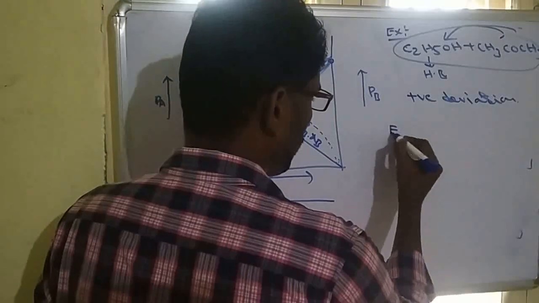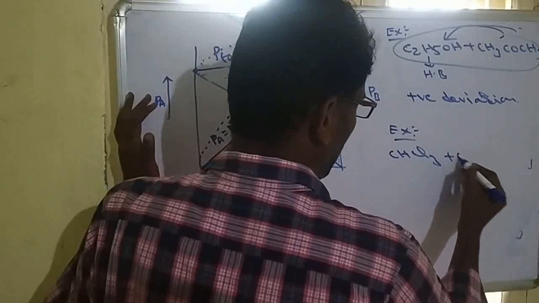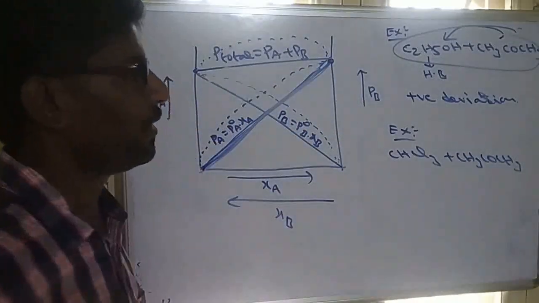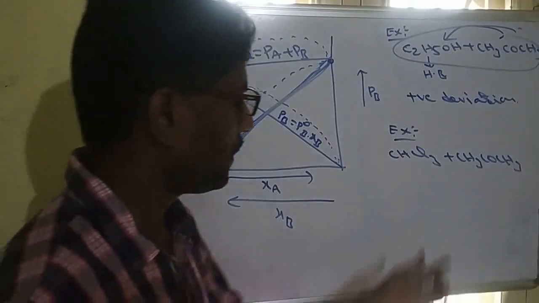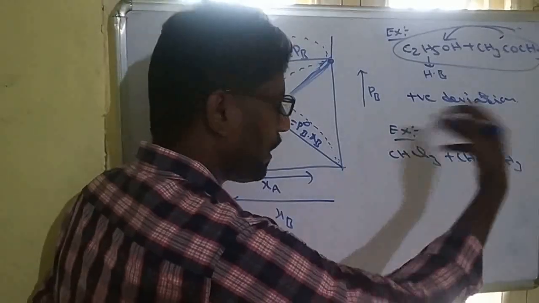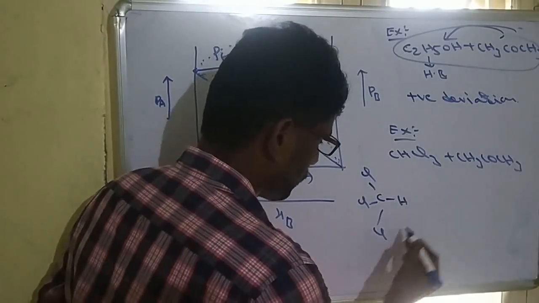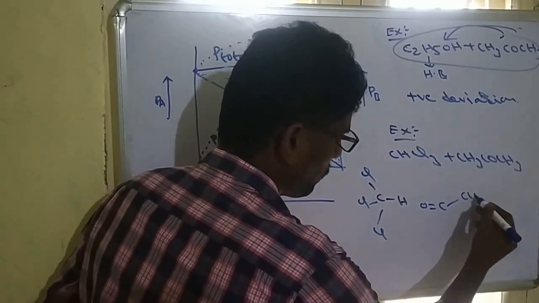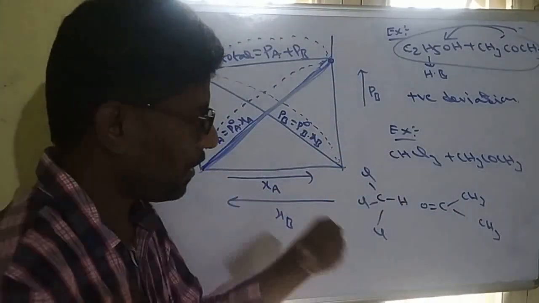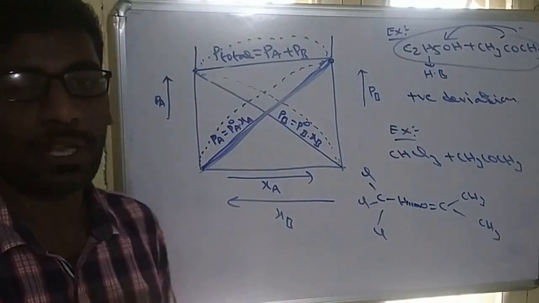Similarly, take another example, chloroform CHCl3 and acetone CH3COCH3. In both there is no hydrogen bond. But when we dissolve these two, even though individually neither has a hydrogen bond, after mixing there is a possibility of hydrogen bonding between oxygen and hydrogen.